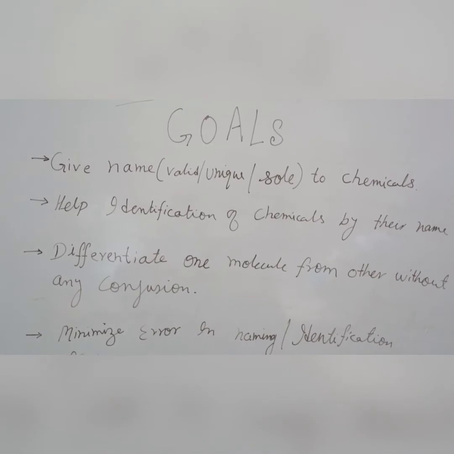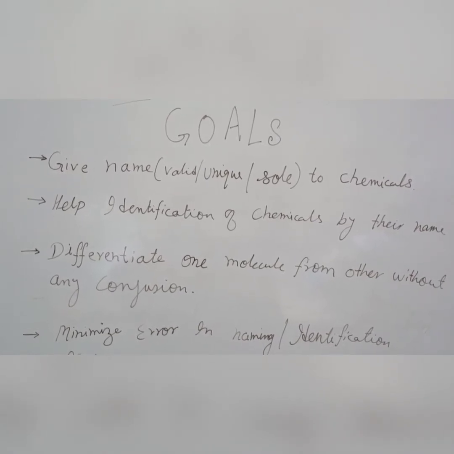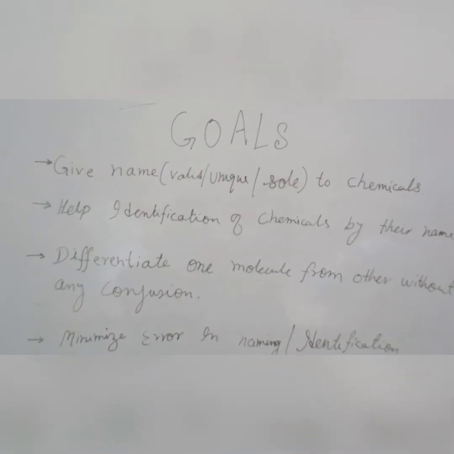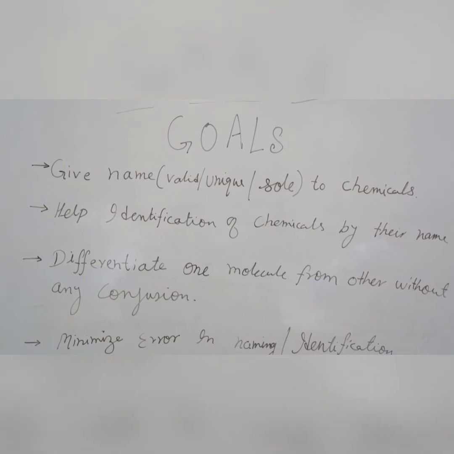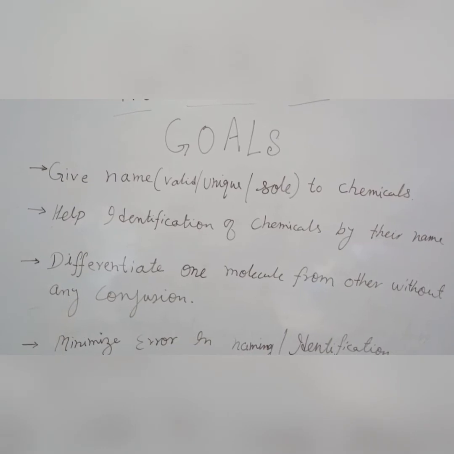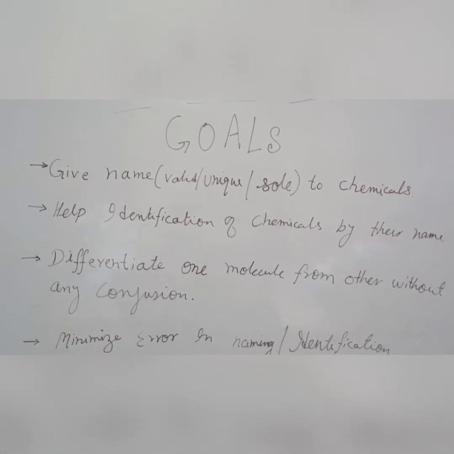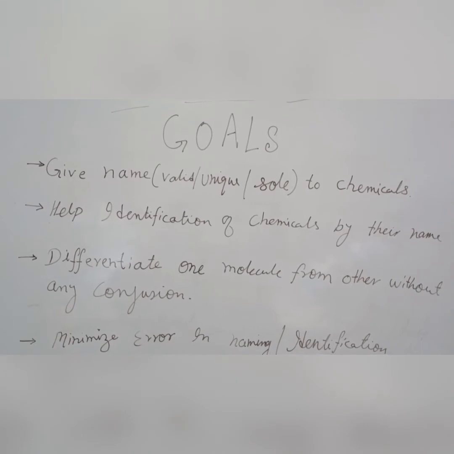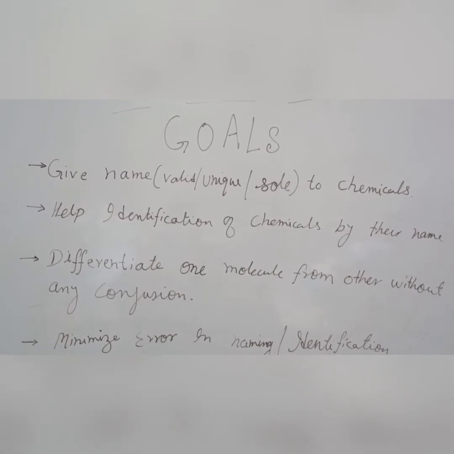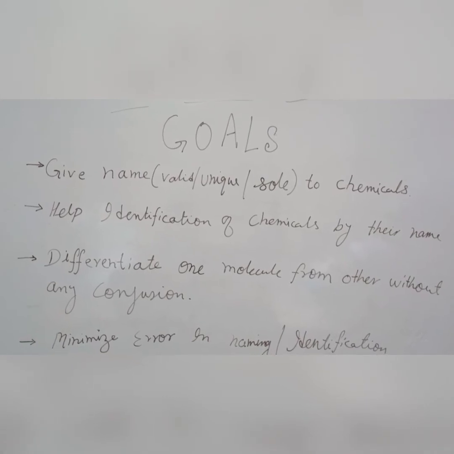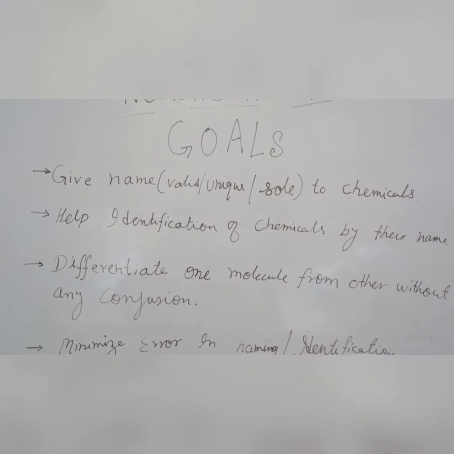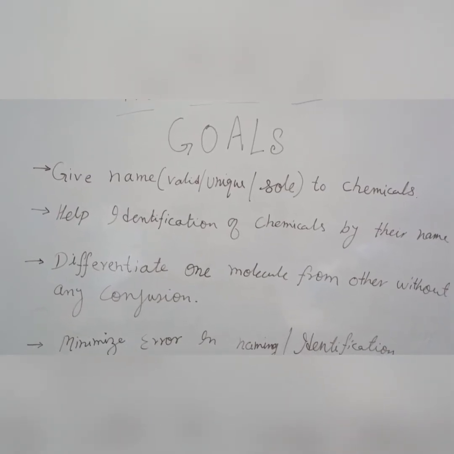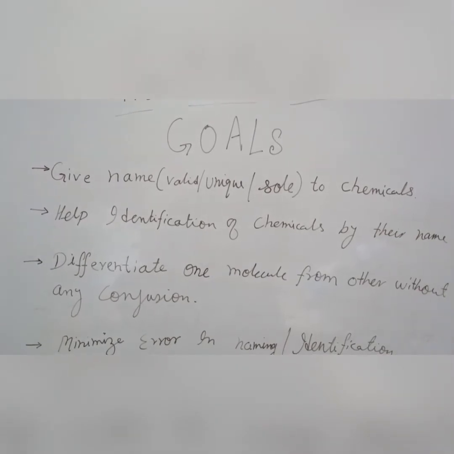So what type of name does the chemical nomenclature help to give a chemical compound or its derivative? The very first is a valid name. Whatever nomenclature we are using to give the name to an organic compound or any chemical substance, that name must be valid, and it must be unique and a sole name of that particular chemical. Now, I here use the three terms valid, unique, and sole. So, this is the characteristic of the name.